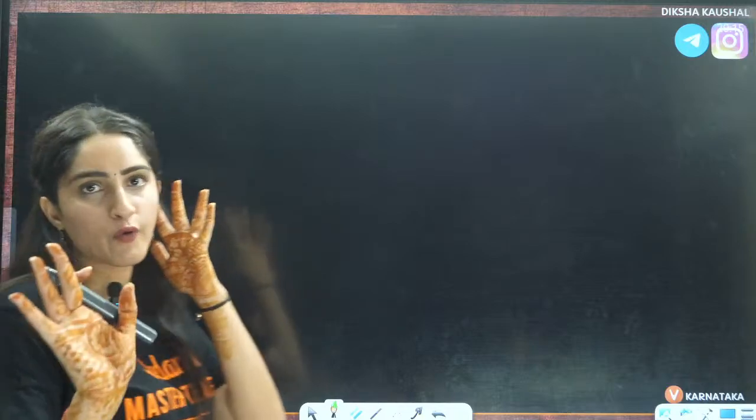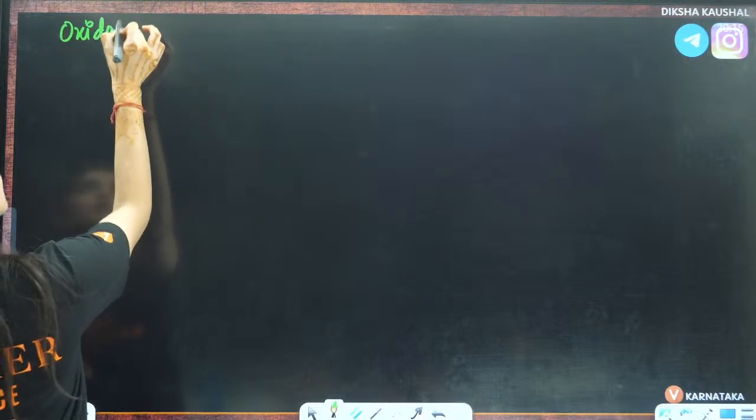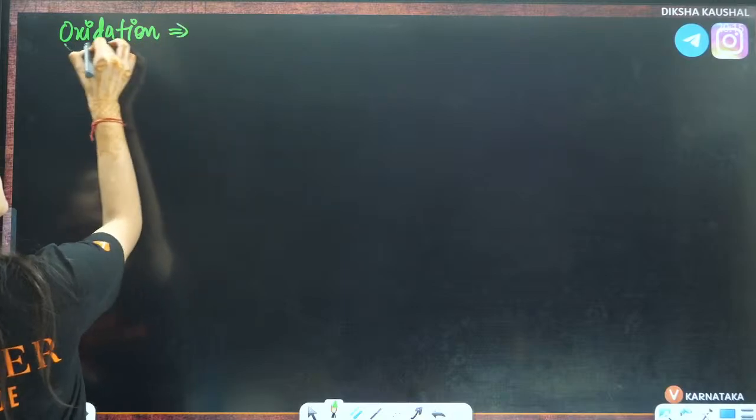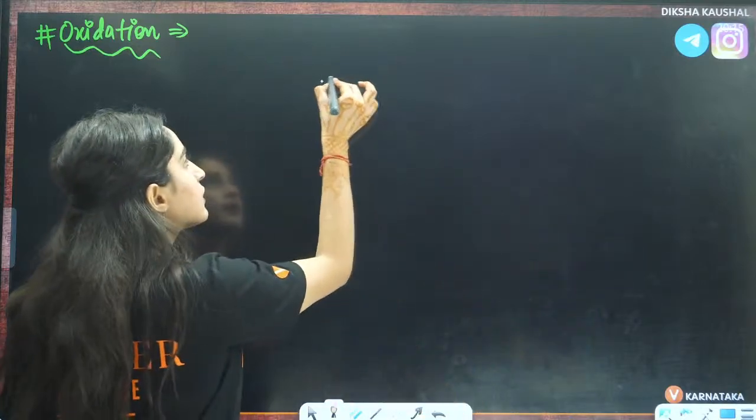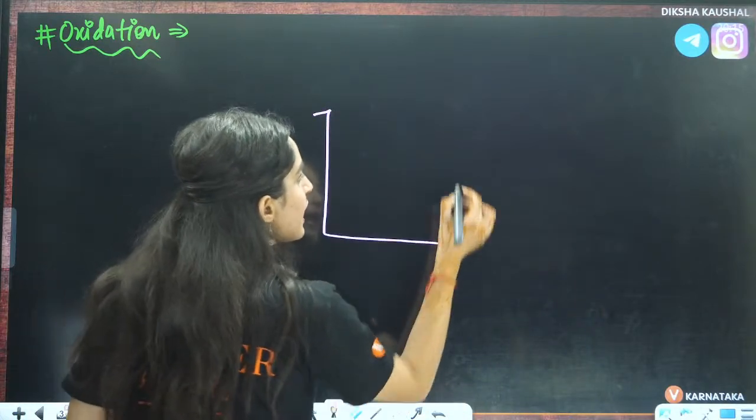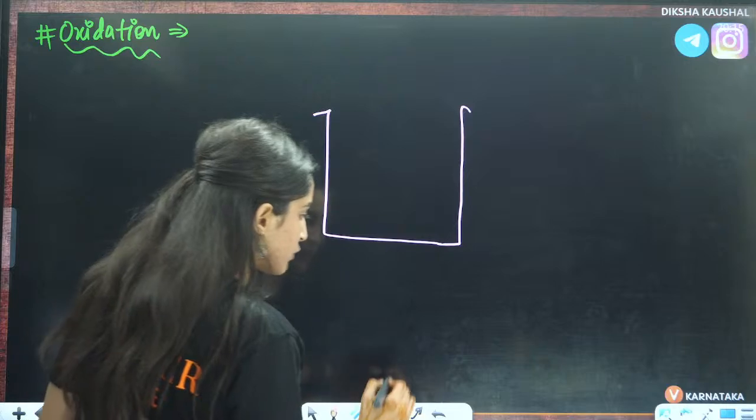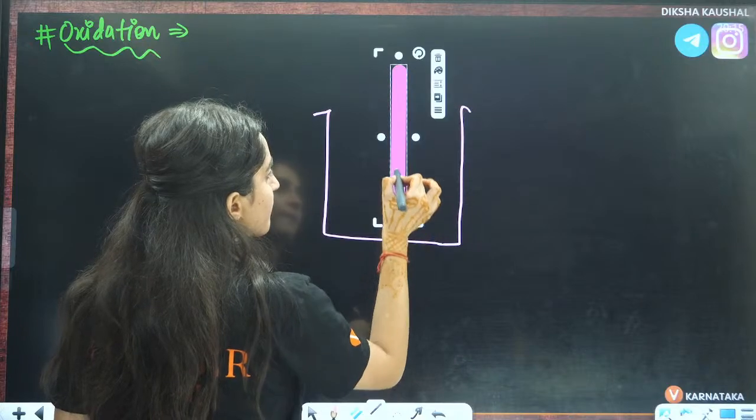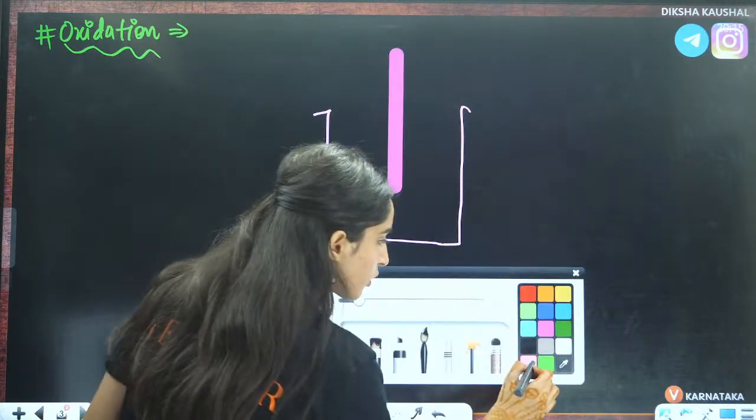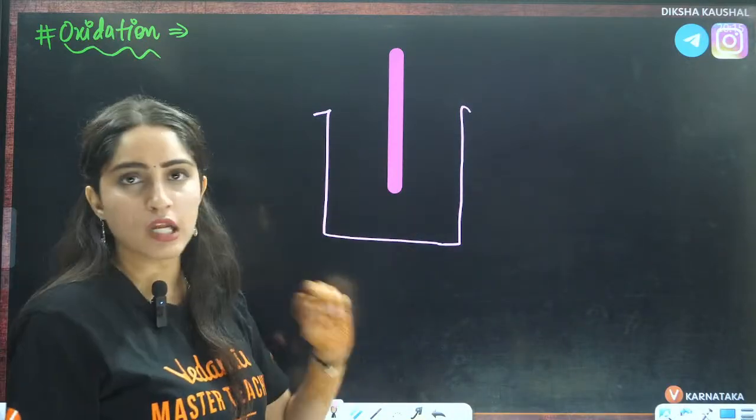Firstly, we are going to talk about oxidation and reduction. Here I am going to talk about oxidation. Oxidation, as I told you, is loss of electrons. So I am drawing a beaker here. And in this beaker, you will have an electrode. I am drawing it by this pink line. That is your electrode. Now, if you talk about this electrode and this solution,